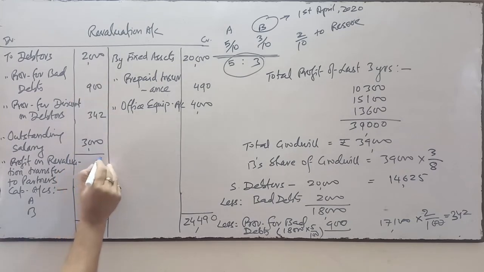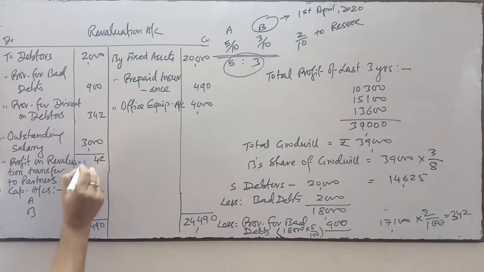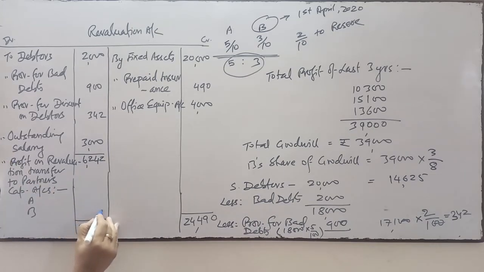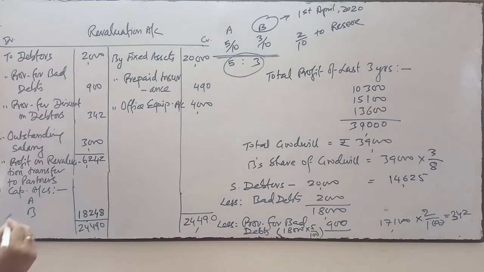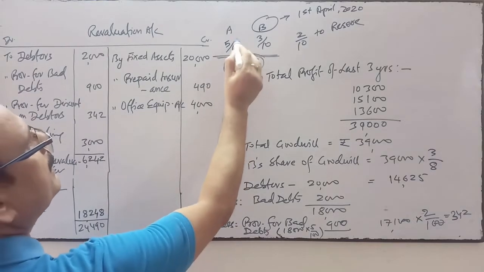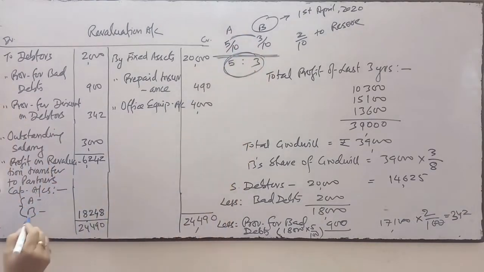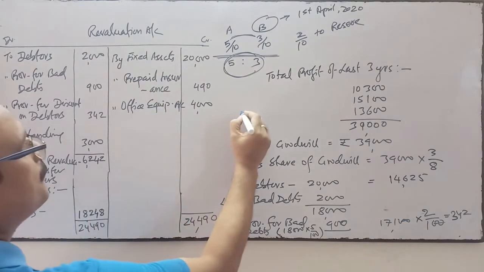Up to this, the total is 6,200. The difference will be 18,248, and this amount will be distributed between them in the ratio of 5:3. So this will be divided in the ratio of 5:3.